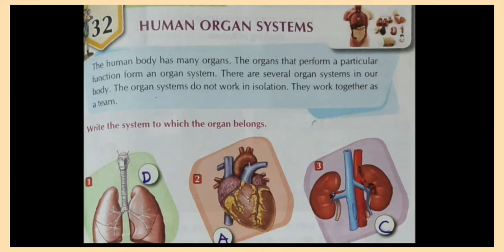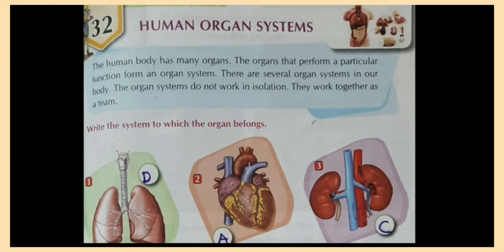There is a digestive system, and the digestion of food is related only to organs like the stomach, intestine and mouth. They will not perform the function of respiration. So particular organs are made for a particular system, and different functions are done by different systems.